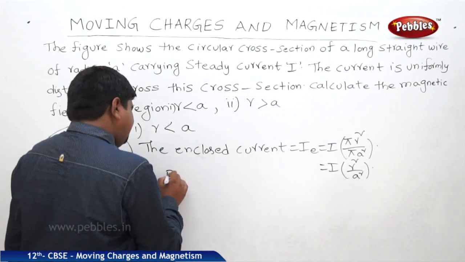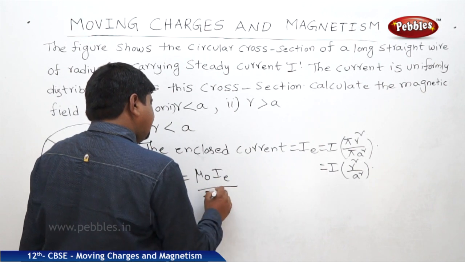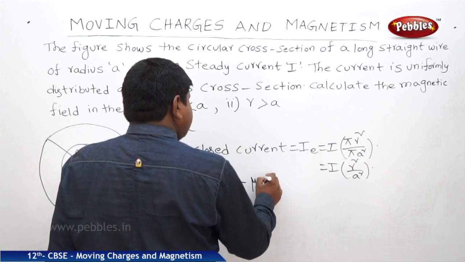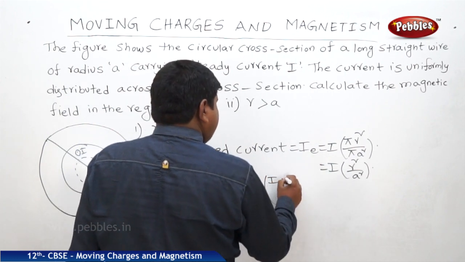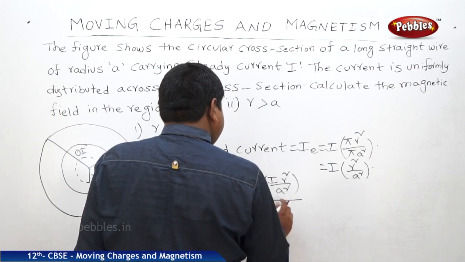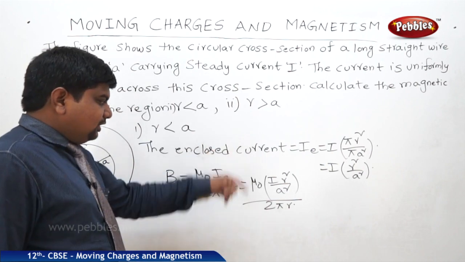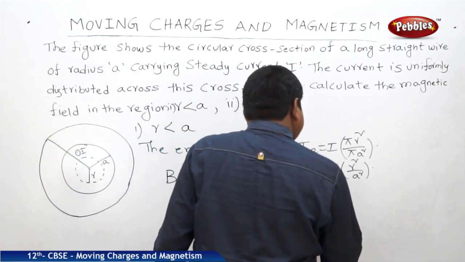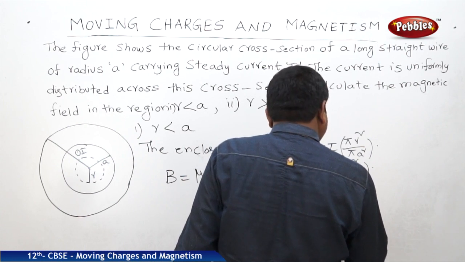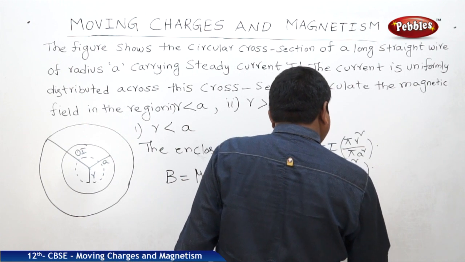We know that B is equal to mu naught I_E by 2 pi R. What is I_E? It is I R square by A square, divided by 2 pi R. So mu naught into I R square by 2 pi R A square.